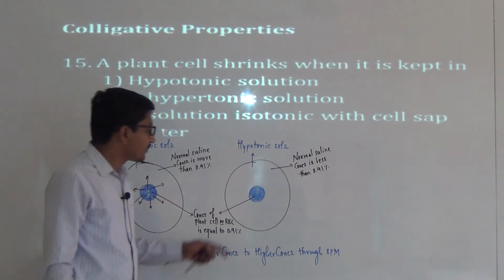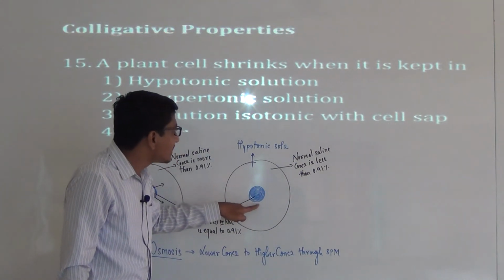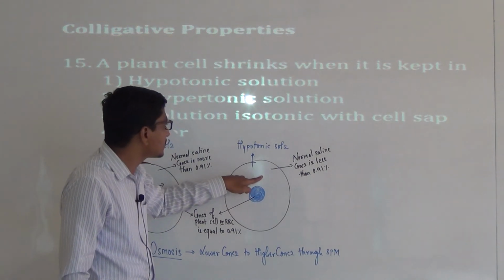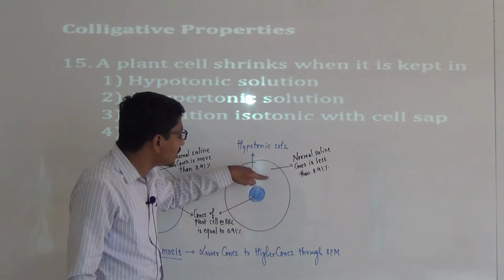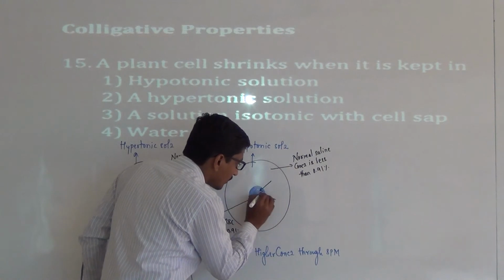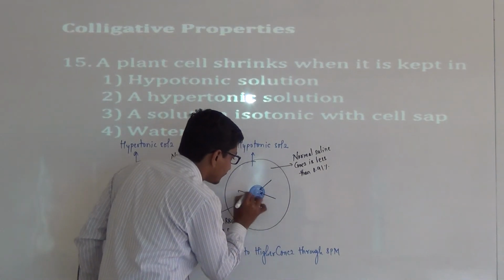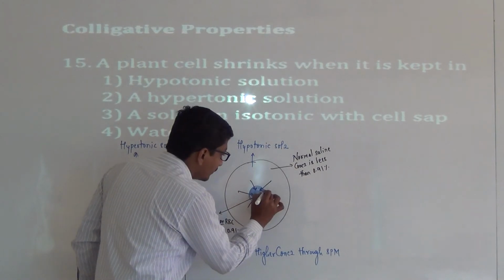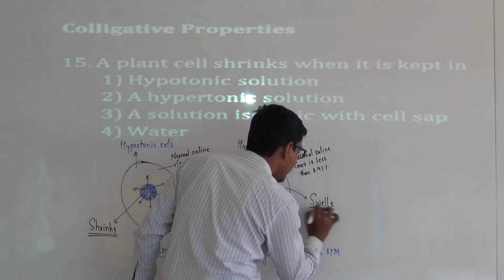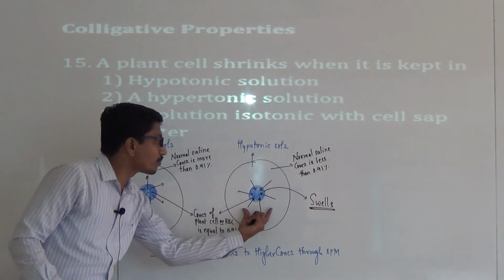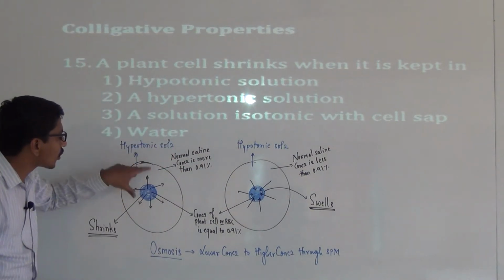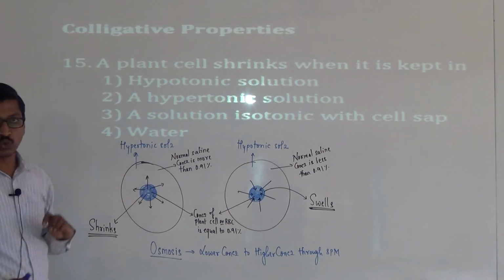In the second case, if the blood cells or plant cells are placed in hypotonic solution, osmosis takes place and the water flows from the normal saline into the plant cells, and these cells swell. Swelling takes place in a hypotonic solution, and shrinking takes place in a hypertonic solution.